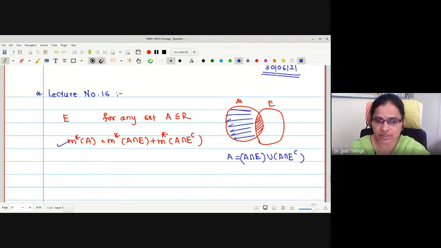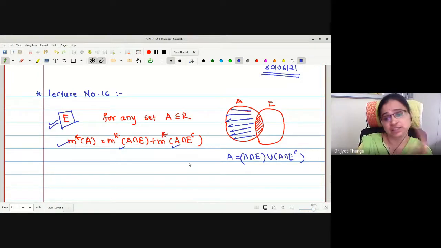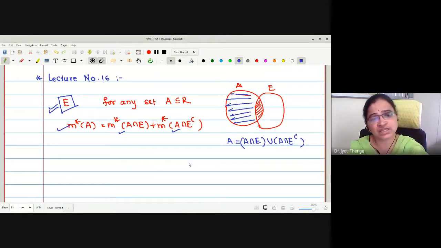If I take the outer measure on both sides, outer measure of this union of two sets must be equal to the sum of the corresponding outer measures. This is the idea. And if this condition holds, we call this set E a measurable set.